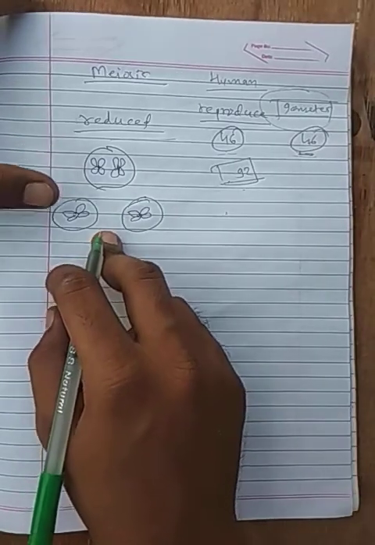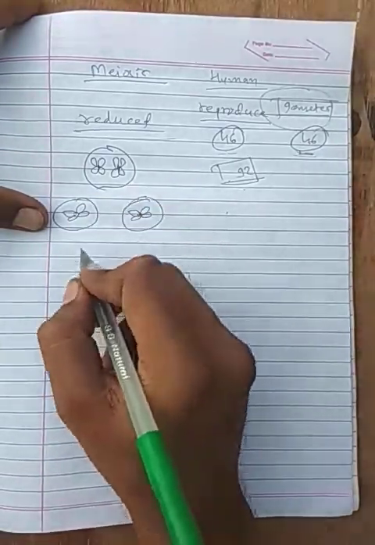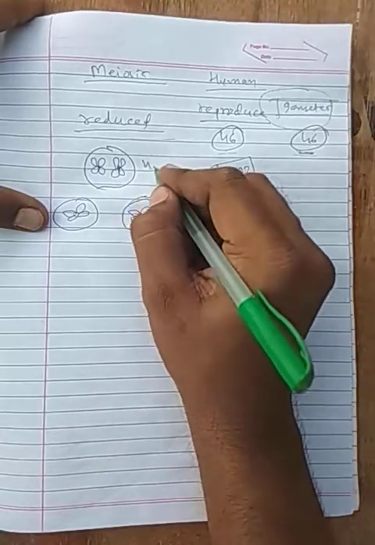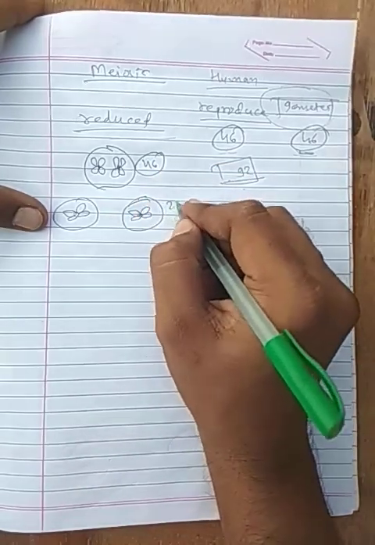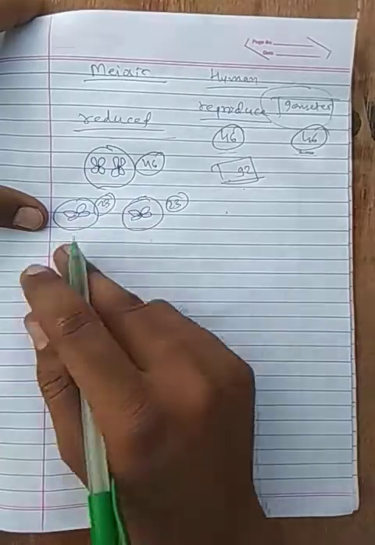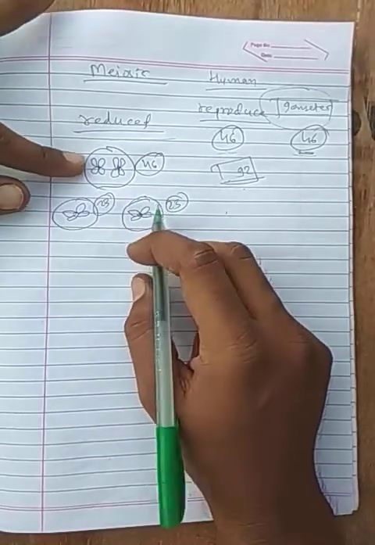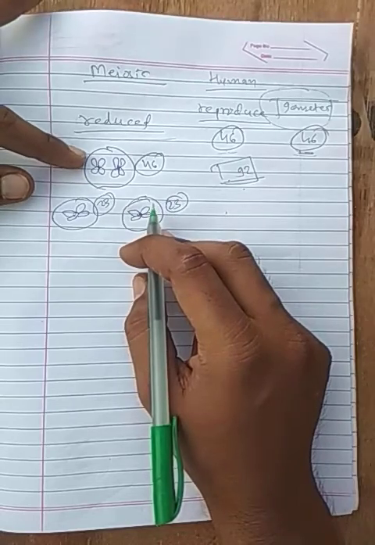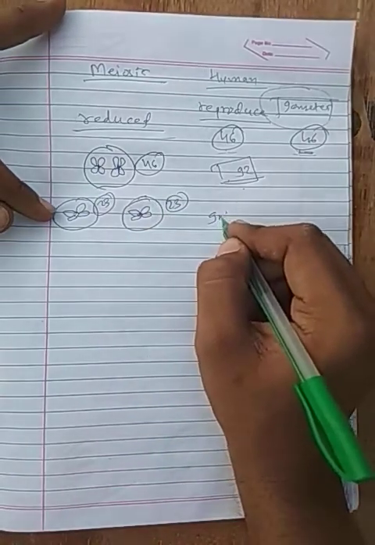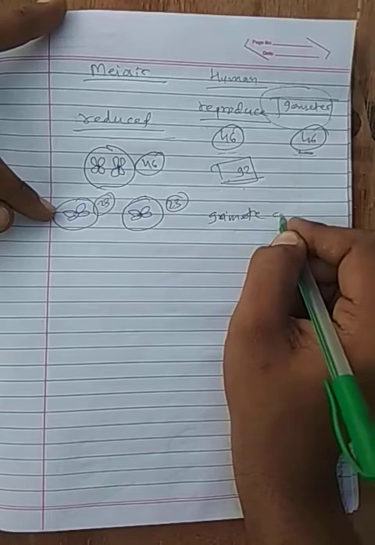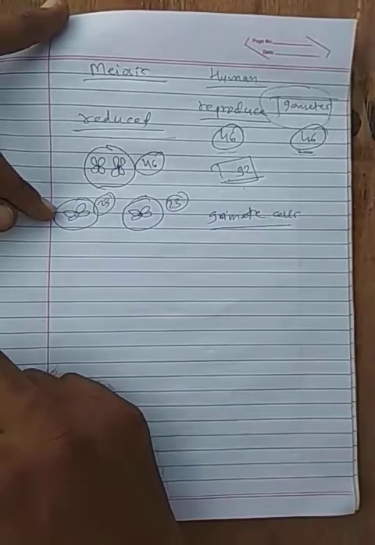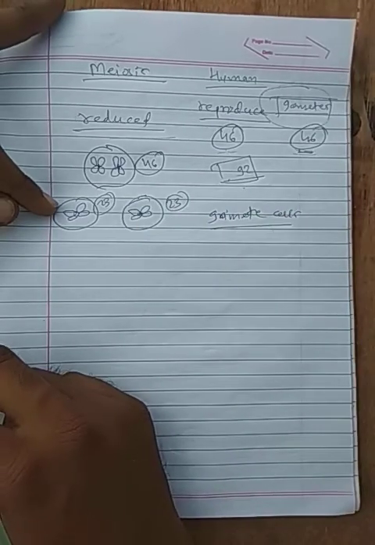This is the parent cell, these are the daughter cells, where here it is 46 and here it is 23 each. You understand? The chromosome number in the parent cell is 46 and in gamete cells it is 23 only.